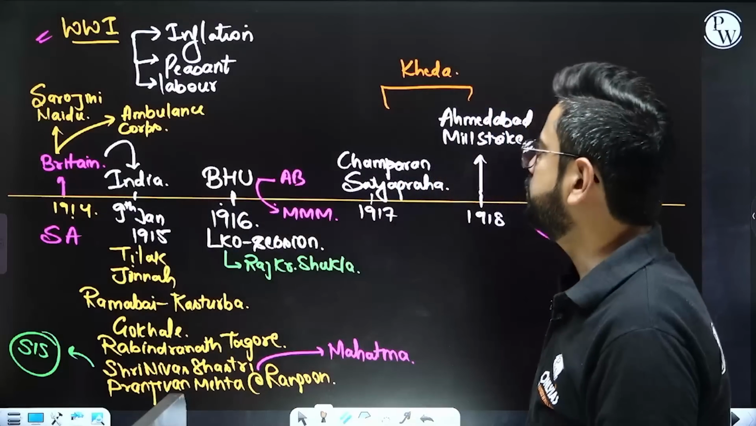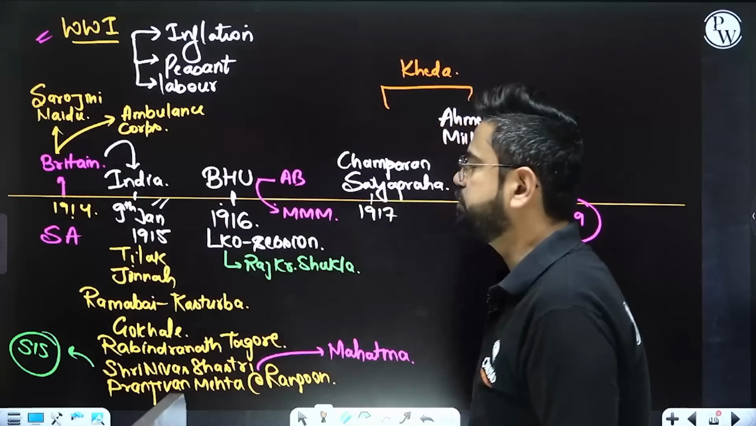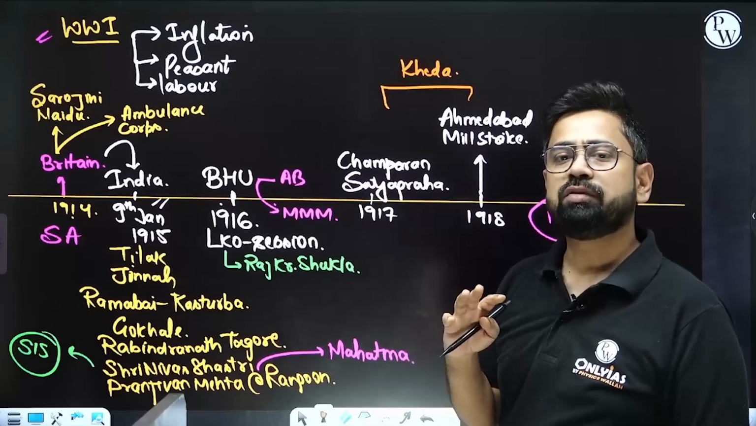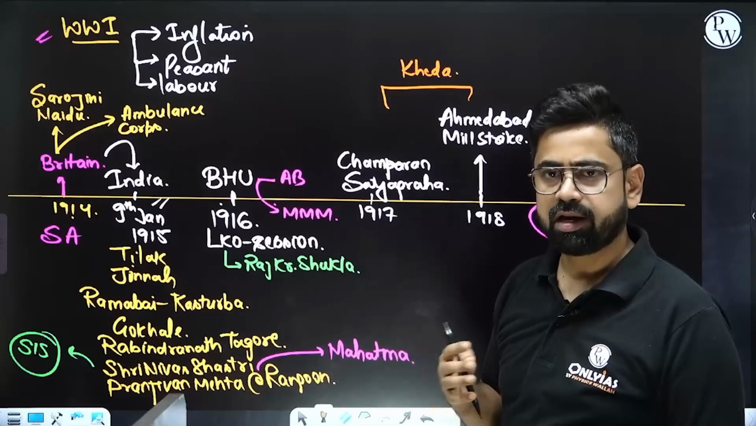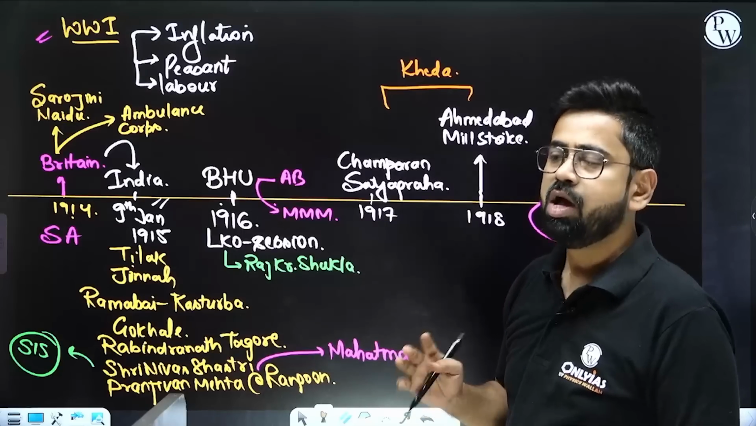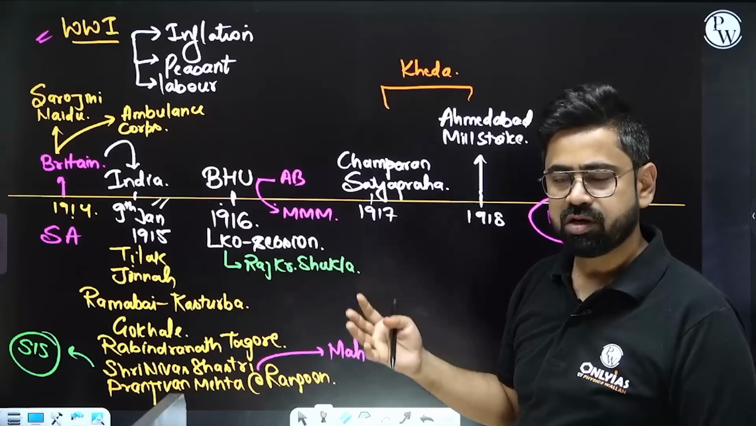So Gandhiji comes back in 1915. In January 1915, he's back. Initially he was advised by Gopal Krishna Gokhale to first of all figure out what is happening in India, get comfortable with the politics of India and the philosophy of India, because he had left India 20 years ago and a lot of things have changed, right?